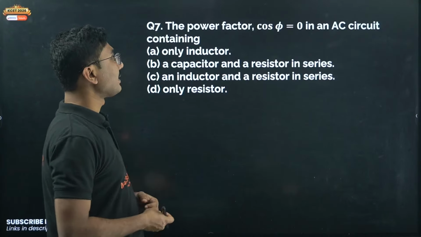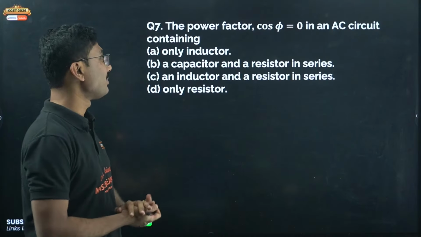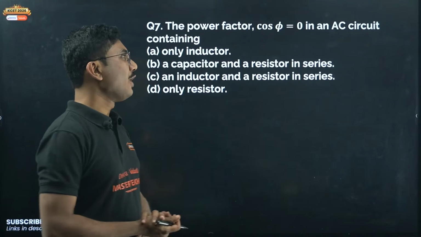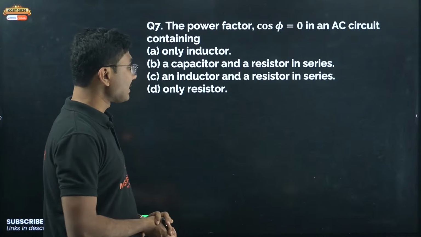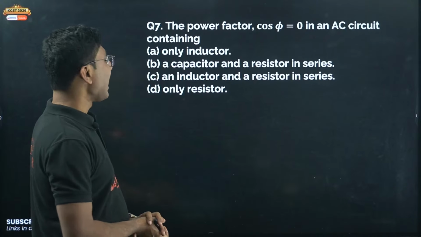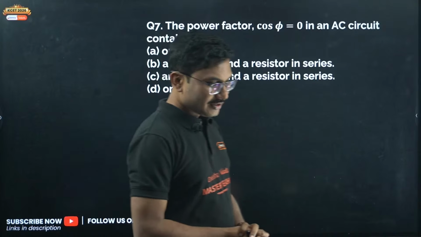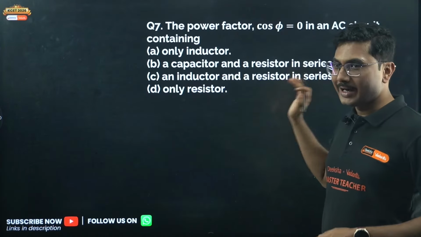The power factor cos phi equals 0. This is a very interesting question. Answer this question. Question number 7. The power factor cos phi equals 0 in an AC circuit containing only an inductor, a capacitor and a resistor in series, an inductor and resistor in series, only resistor. The student from whom I have taken this paper marked it incorrect. So that's why I am giving you the answer.